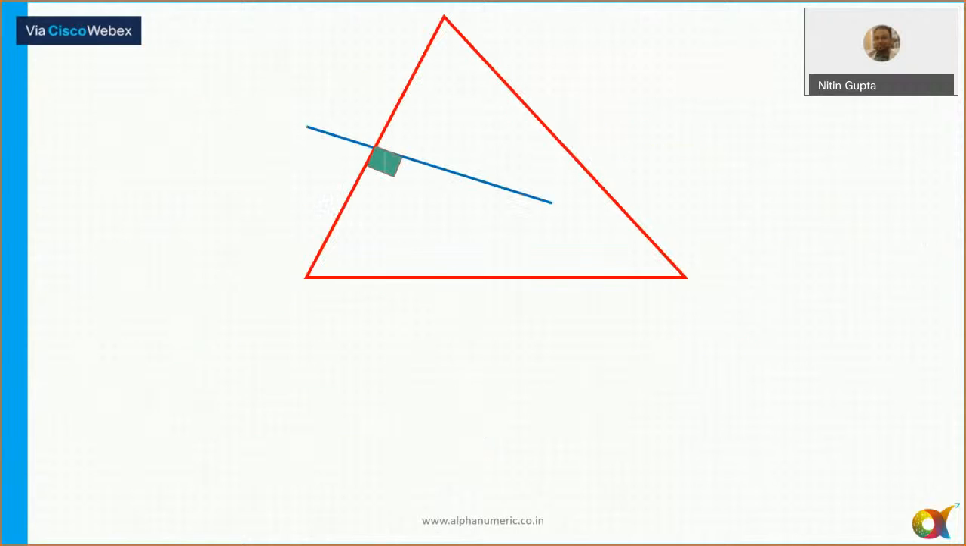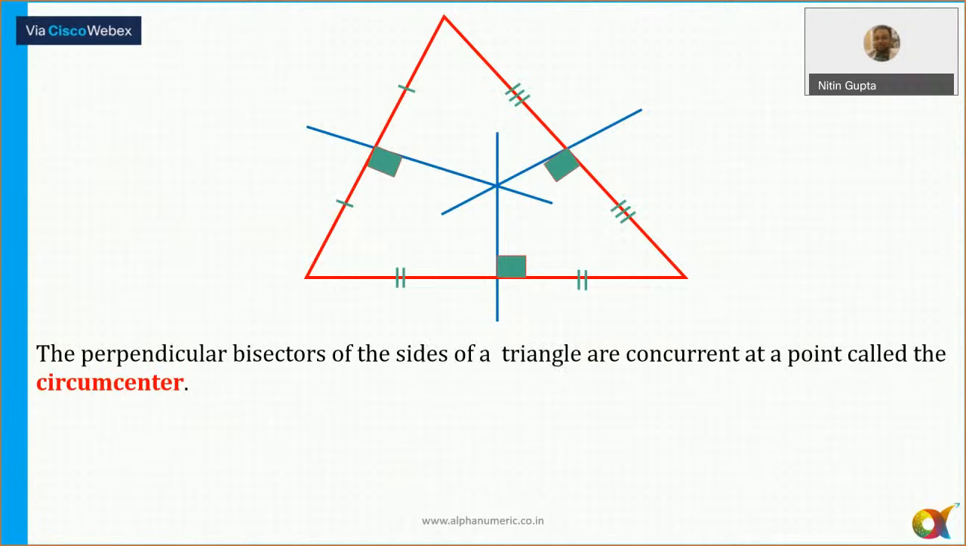Now, next is nothing but, I think it is a what? Perpendicular bisector. So point of intersection of perpendicular bisector, it is known as what? Circumcenter. So we'll discuss few important properties related with the circumcenter here. Okay. So perpendicular bisector of a triangle will meet at one particular point, which is known as the circumcenter. What are the important points related with the circumcenter?